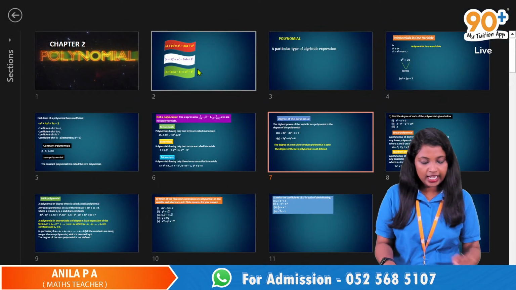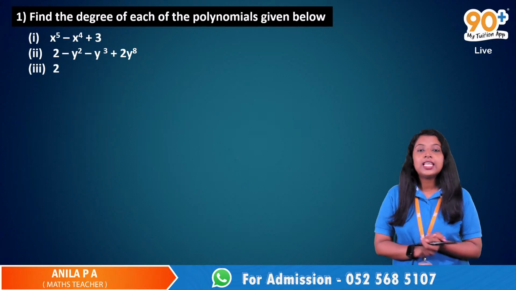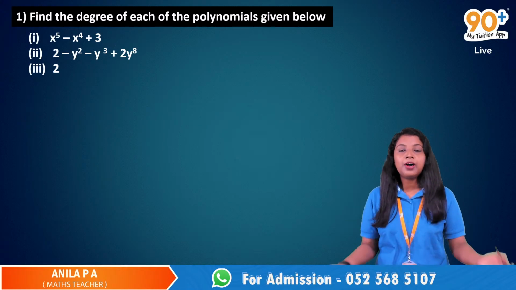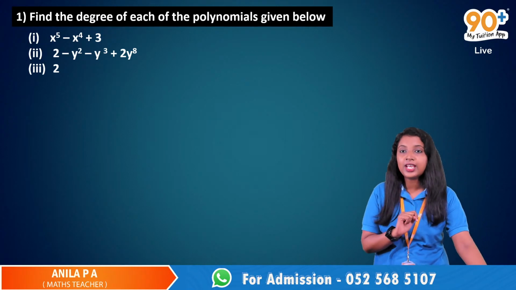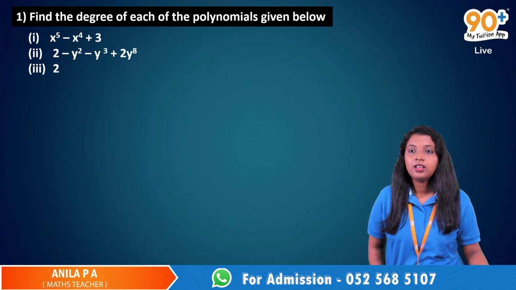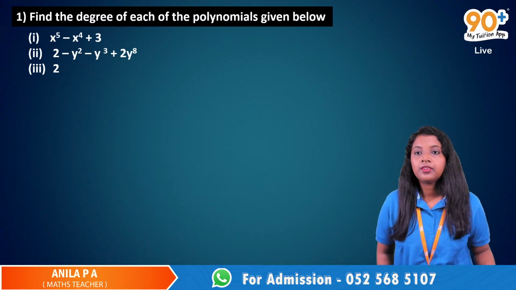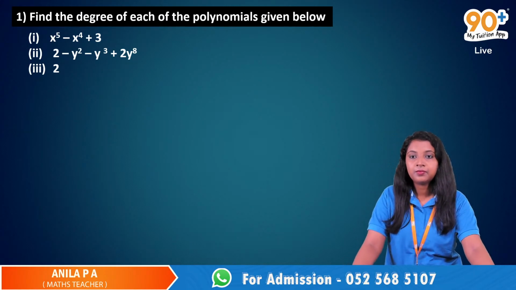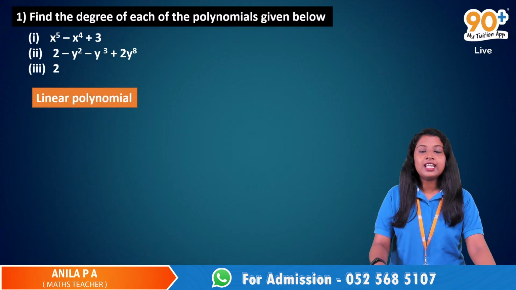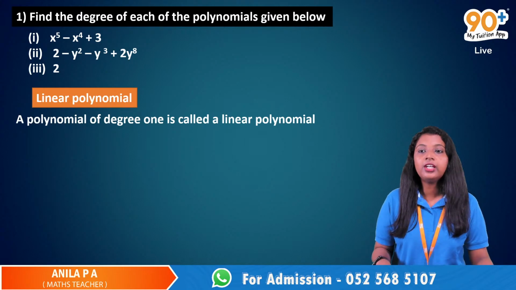Yes, the degree of a polynomial is the highest power of the variable in a polynomial. Very good. And next we have the classification of polynomials based on their degree. So polynomials with degree 1, they are known as? Okay, Sanjit, polynomials with degree 1. Polynomials of degree 1 are linear polynomials. Yes, very good. Then the second one?